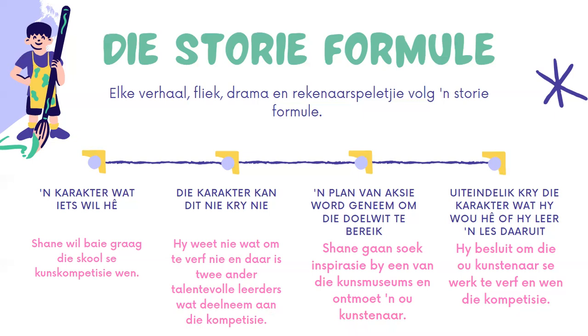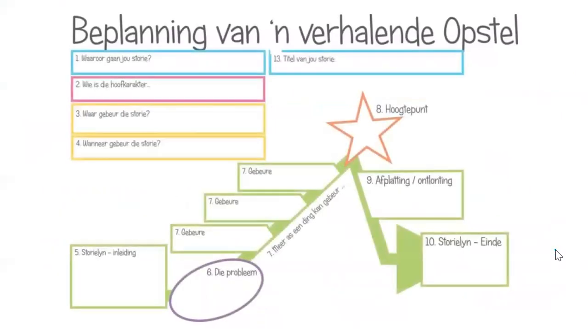So I've got my skeleton, I know who my character is and what he wants. I know why he can't get it. I know what I want him to do in order to get to his goal. And at the end of the day, I want him to win the competition. So I've written my skeleton. Now we can start doing our planning.